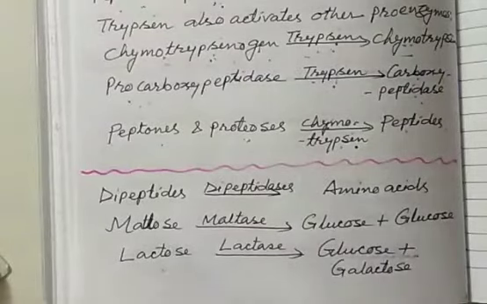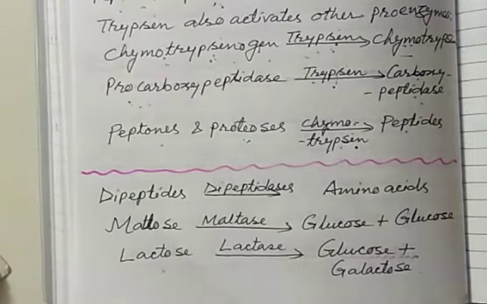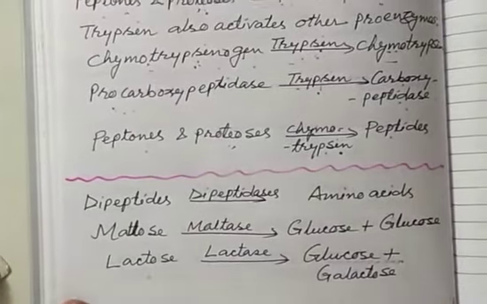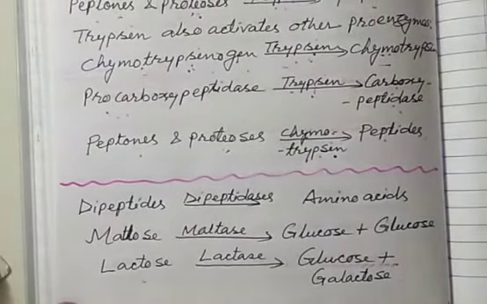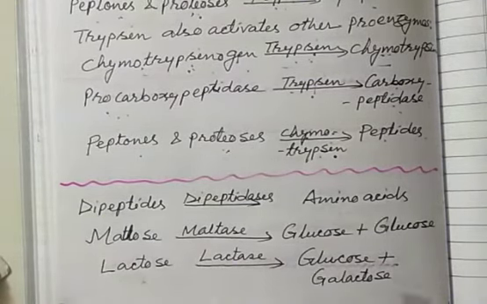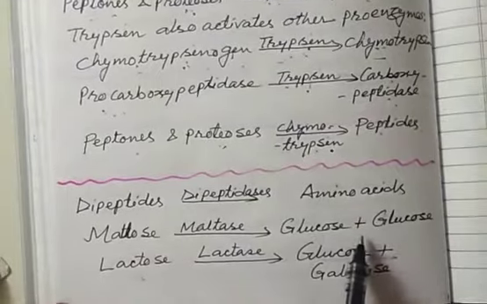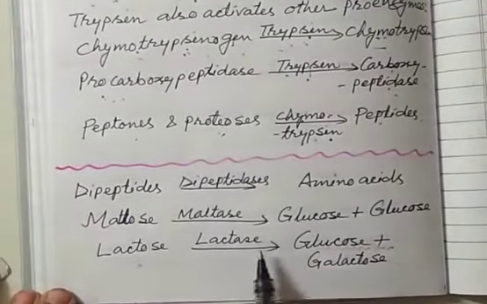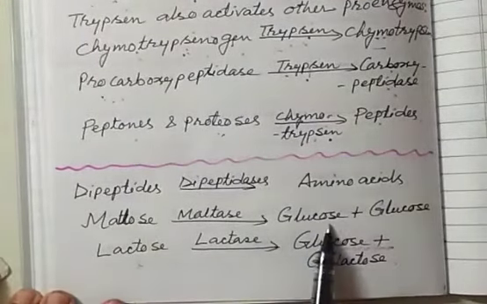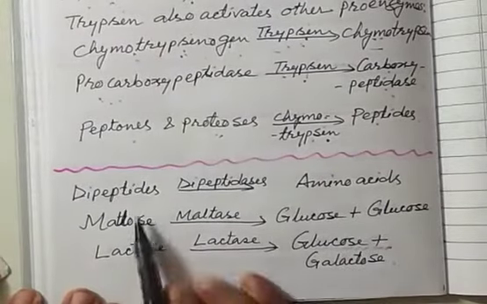So finally, the intestinal juice acts on those byproducts, like starch gets converted into maltose and isomaltose. Maltose gets converted into glucose molecules, 2 glucose molecules, just like this. And lactose gets split into glucose and galactose.